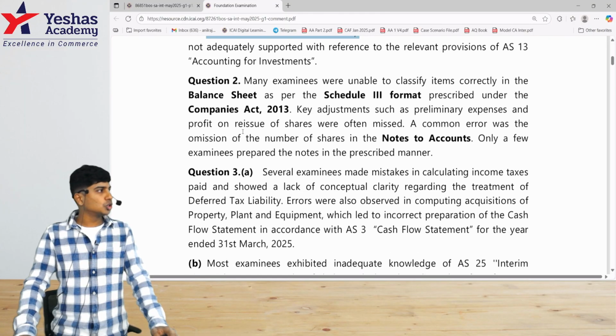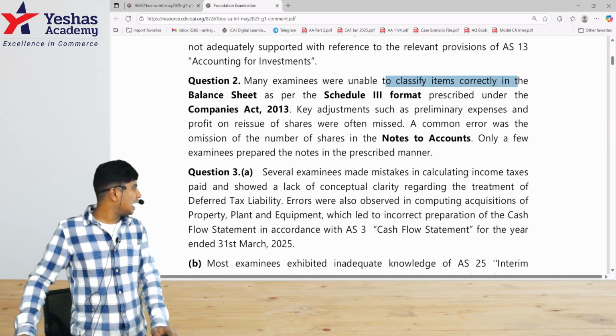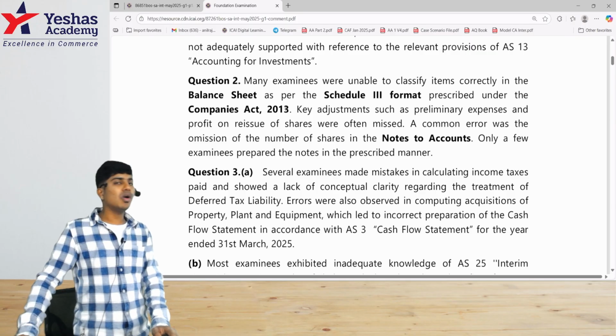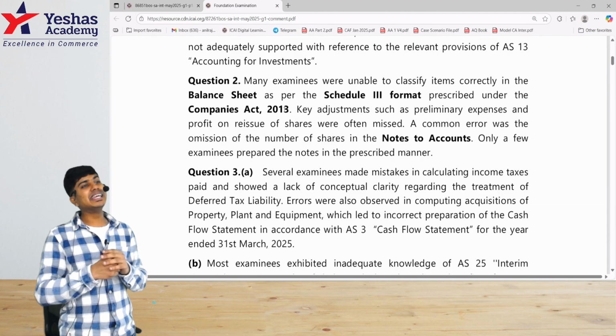There's a comment on question number 2. The comment on question number 2 says that many examinees were unable to classify items correctly in the balance sheet as per the Schedule 3 format prescribed under the Companies Act. What exactly was wrong? Maybe some items they've written in the balance sheet but under the incorrect heading.